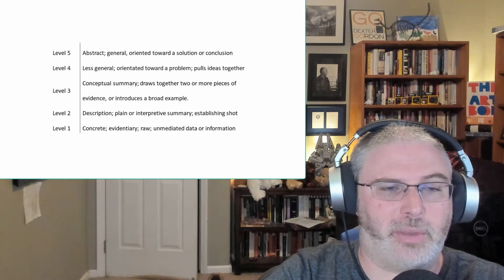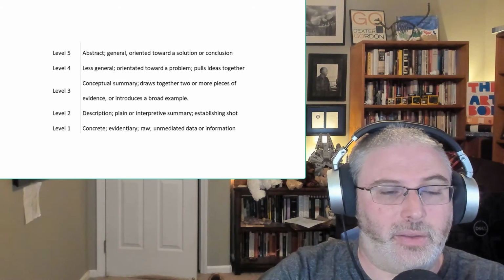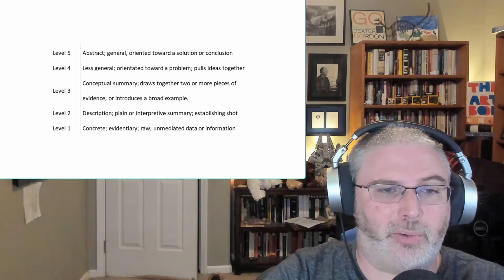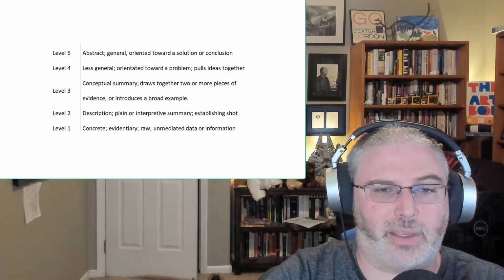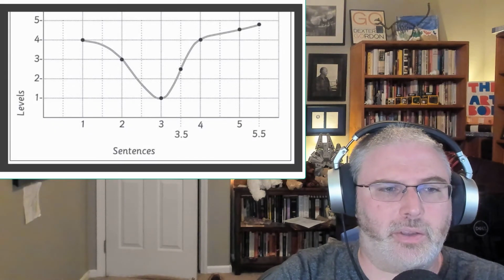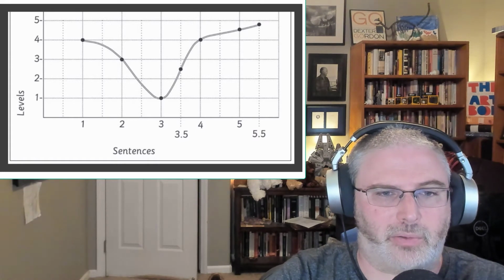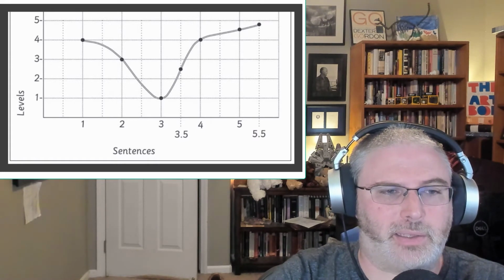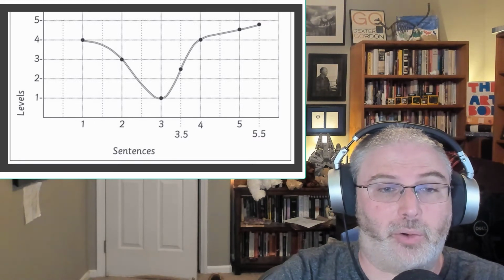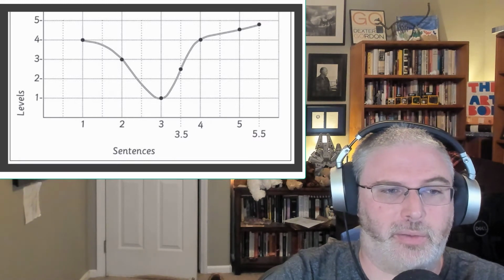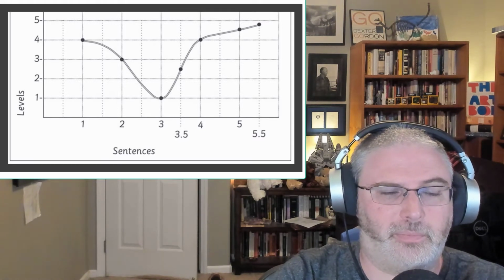Arbitrary though they might be, this concept of levels helps to chart the movement in a paragraph from general to specific and back again. In this graph of an uneven U paragraph, you can see this pattern working out. The graph's vertical axis indicates the level of abstraction of each clause in the paragraph, and the horizontal axis maps the position of that clause relative to the entire paragraph.